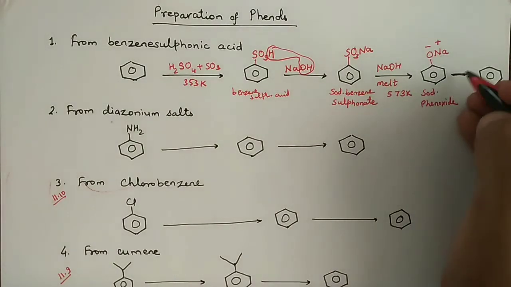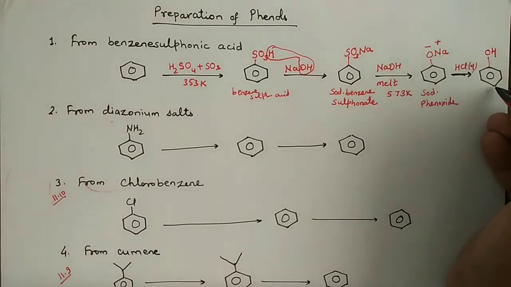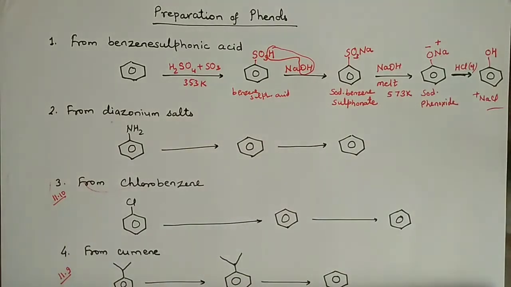This is a salt, and what we get if we treat this salt with aqueous hydrochloric acid, HCl, definitely you will get a weak acid, which is phenol, right? Along with that you will get sodium chloride. So this was the first method of preparation.